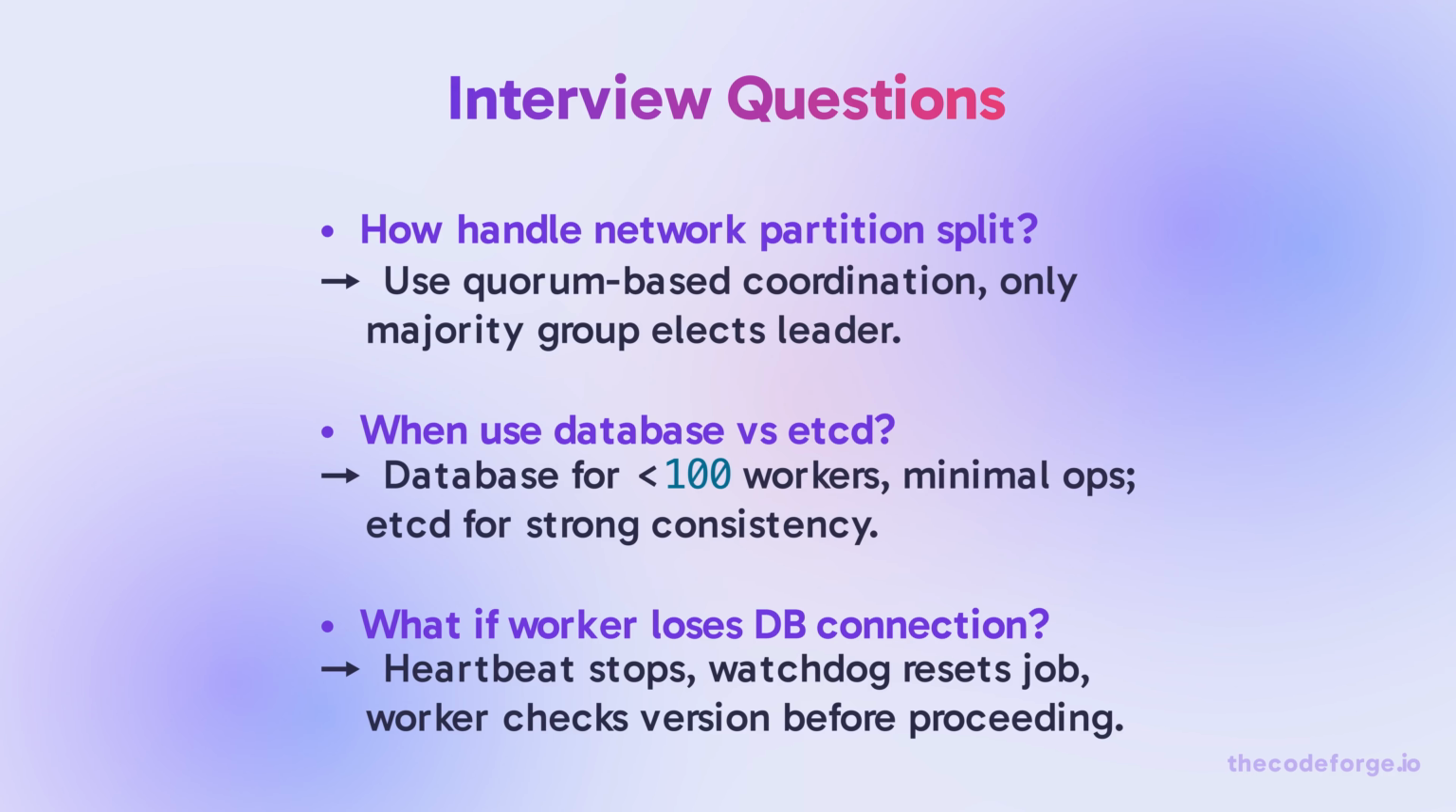Let's run through some common interview questions. How do you handle a network partition split? Use quorum-based coordination, so only the majority group elects a leader. When do you use a database versus etcd? Database for 100 workers and minimal ops, etcd for strong consistency. What if a worker loses its DB connection? Heartbeat stops, watchdog resets the job, and the worker checks the version before proceeding.